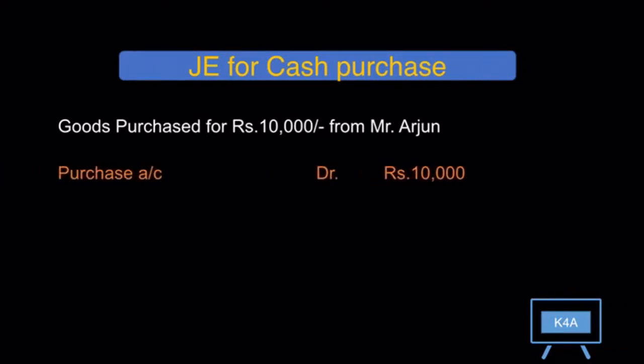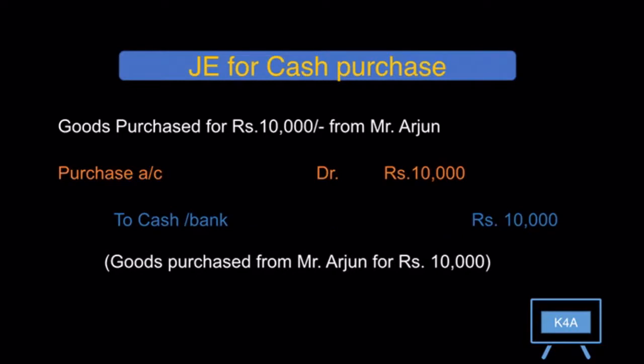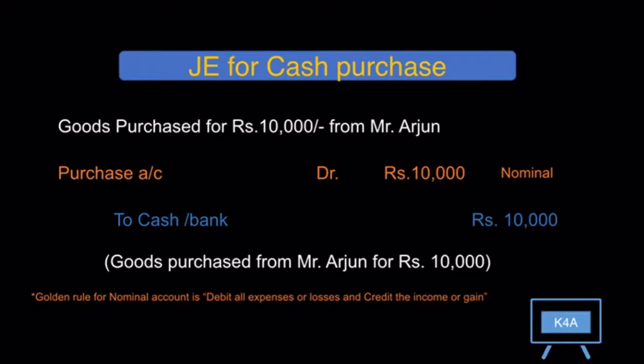Goods purchased for Rs 10,000 from Mr. Arjun. Purchase account debit to cash, 10,000 each. We have debited purchase account because purchase account is a nominal account and the golden rule for nominal account is debit all expenses or losses and credit the income or gain.